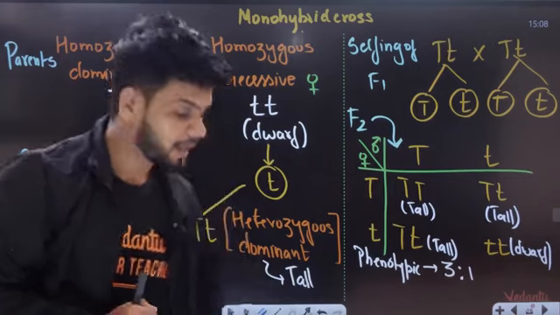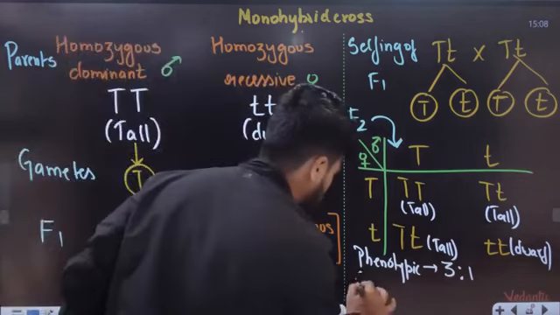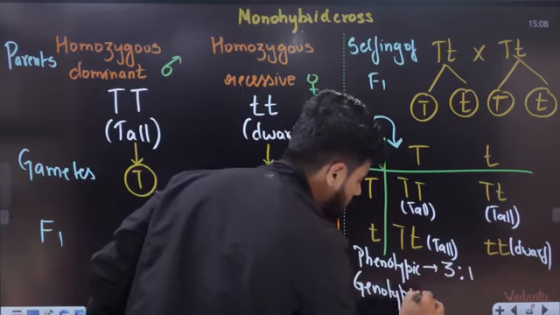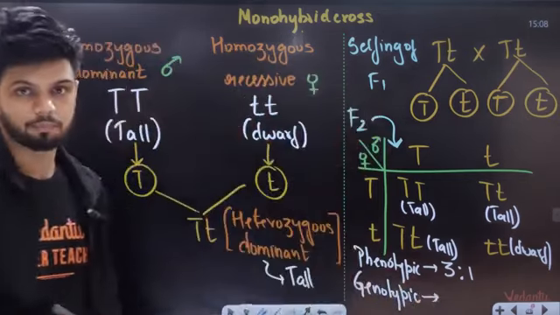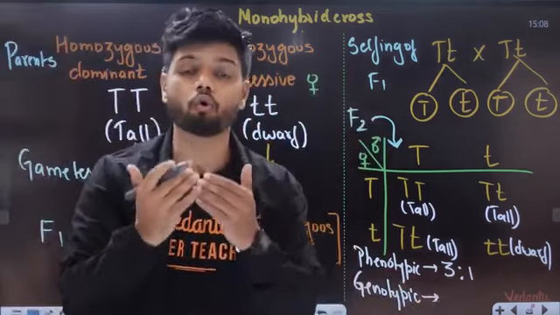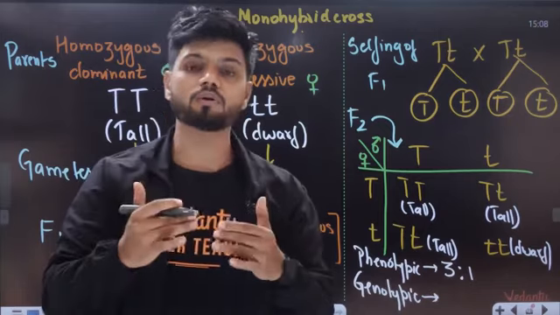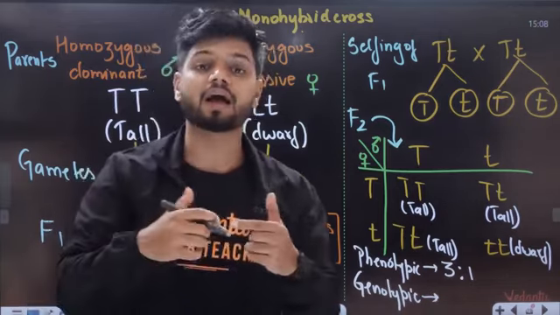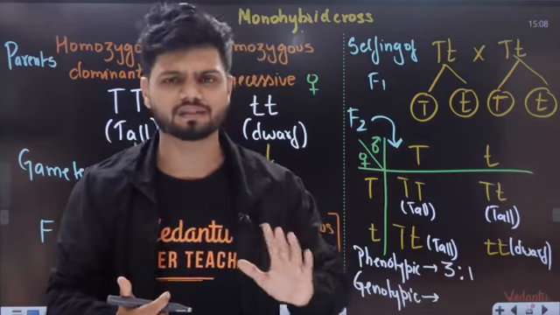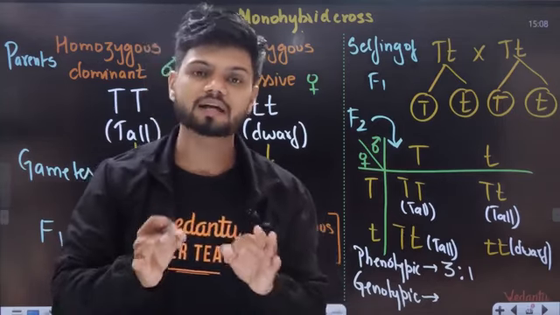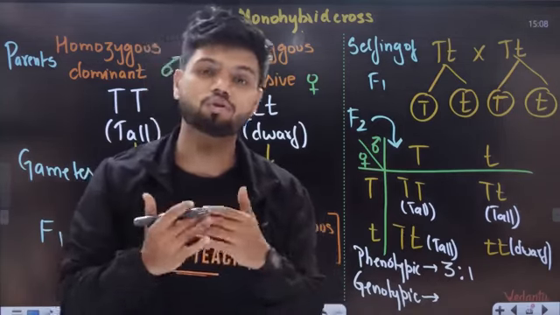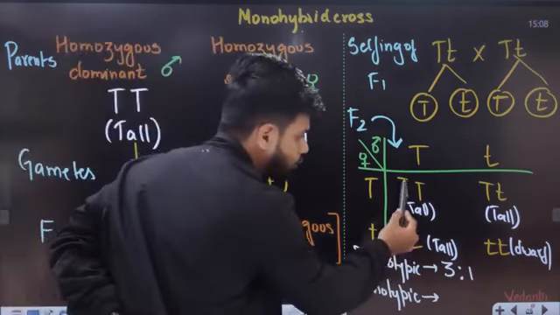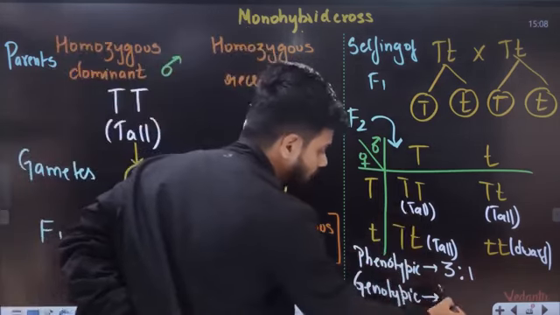Next thing is called genotypic ratio. In genotypic ratio, we look at the genotype. How many of them are homozygous dominant? How many are homozygous recessive? And how many offsprings are heterozygous dominant or recessive? Heterozygous almost all the time is dominant itself. Now see here. This is going to be homozygous dominant 1.